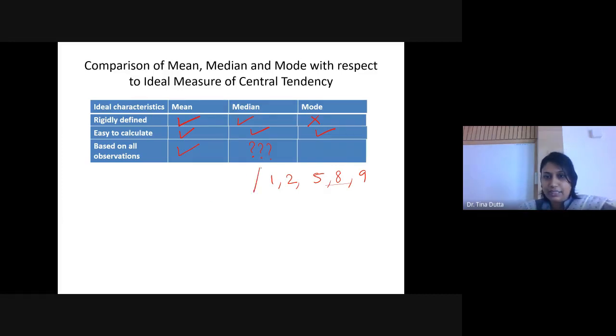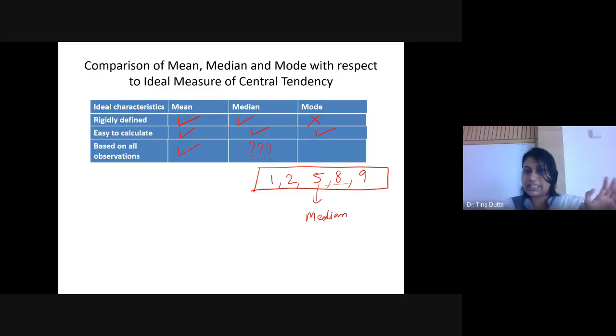What is the median of these 5 values? What is the median value? 1, 2, 5, 8, 9. What is the median value here? Yes, come on. Okay, Meg says median is 5 and Rishit says median is not based on all the observations. Why, Rishit? Why is it so? Yes, median is 5 here. Meg, correct. Why is median not based on all the observations? I'm arranging all the observations in ascending order and then I'm picking up the mid value.